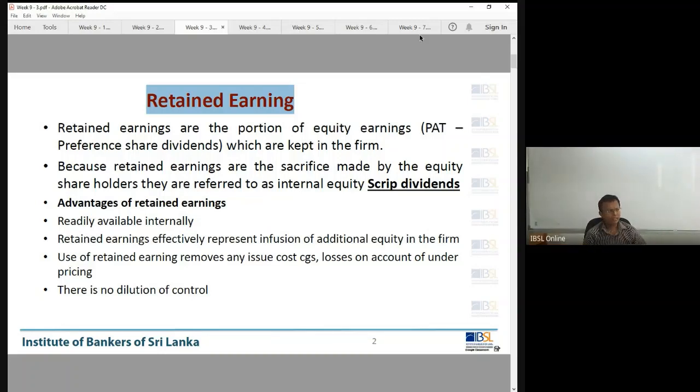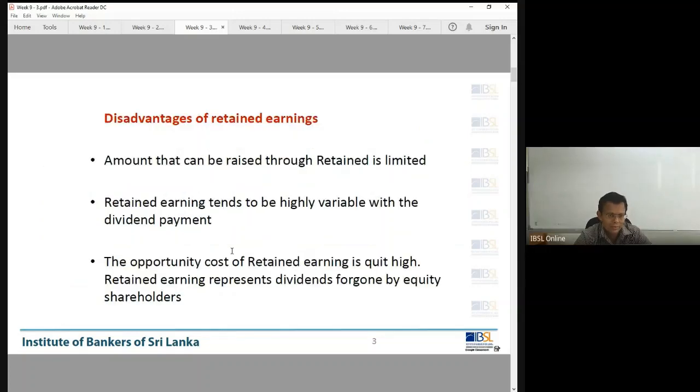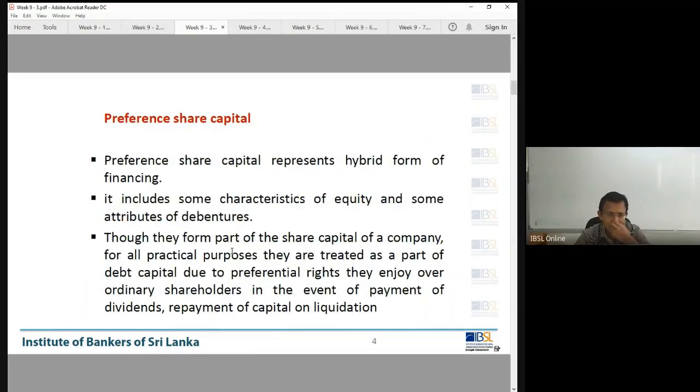And we have discussed rights issue, bonus issue, and the share split. All these terms are important for you all. Right? If the company does not have money to pay dividend, but still wants to pay dividend, they do this scrip dividend, paying dividend in the form of shares. Then the next time dividend comes you have more number of shares. But this time you don't get money. So advantages, disadvantages, you can read it.